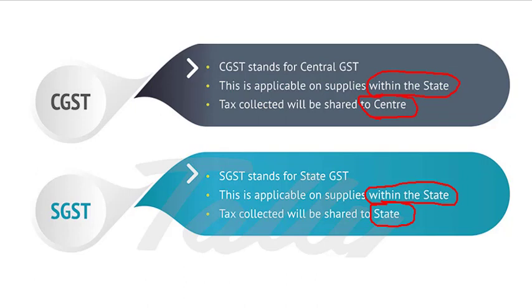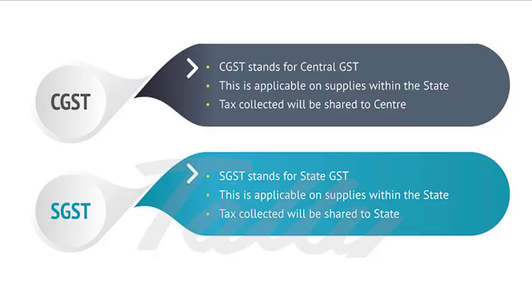What is state goods and service tax? Under GST, SGST is a tax levied on intrastate supplies of both goods and services by the state government and will be governed by the SGST Act. As explained above, CGST will also be levied on the same intrastate supply but will be governed by the central government. Note, any tax liability under SGST can be set off against SGST or IGST input tax credit only.